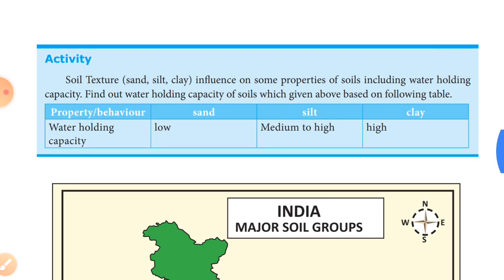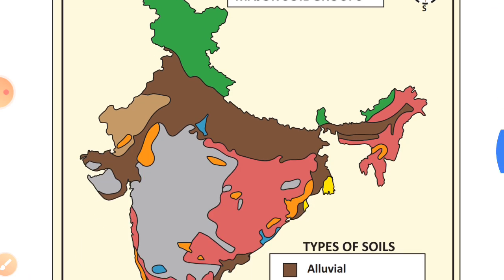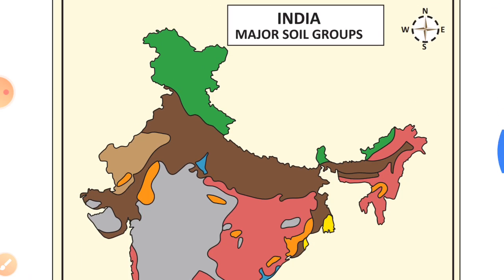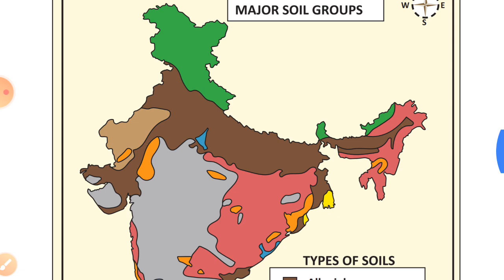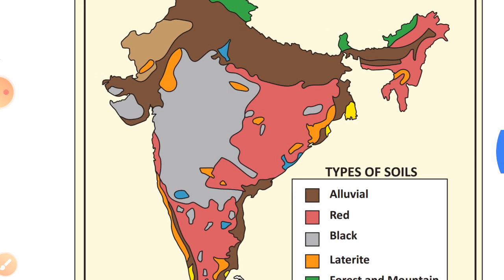So then, the soil formation in India and the indicated soil regions. Mountain soil is in Jammu and Kashmir. Alluvial soil is in the region of the Ganga, Brahmaputra and Yamuna valley, and the eastern coast also has alluvial soil. Next, red soil is in the Deccan Plateau and the Jharkhand region.